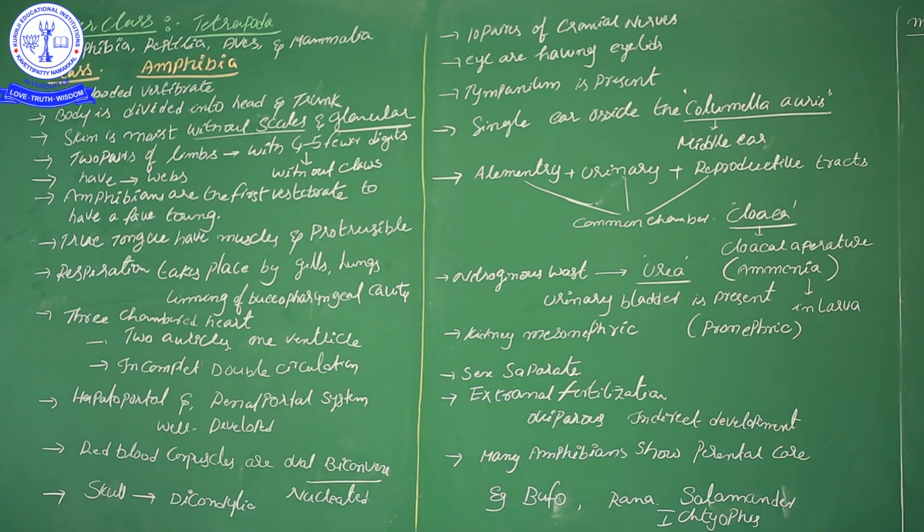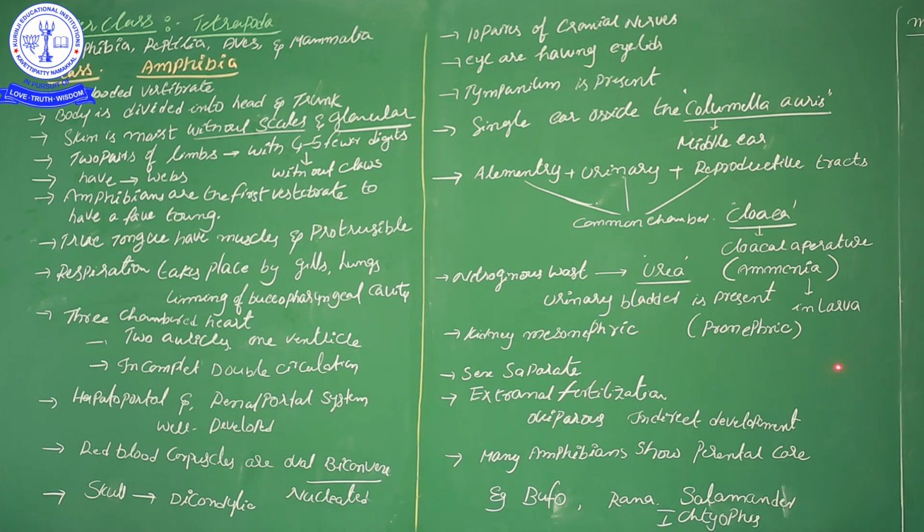Then there is a urinary bladder, which stores the urine inside until excretion. Next point, the kidneys are mesonephric, meaning kidneys with developed nephrons are there.